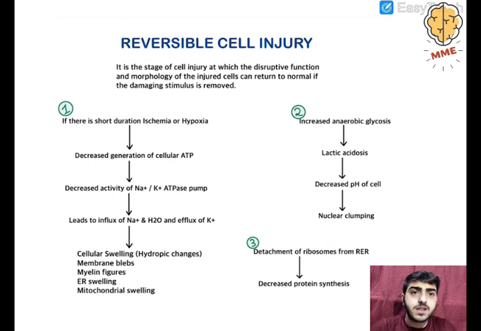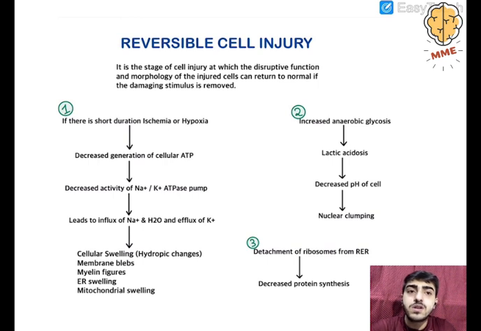Now what happens in reversible cell injury? Three points are important to mention. Number one, if there is short duration ischemia or hypoxia, so let's say the injurious stimulus is ischemia or hypoxia. Ischemia means reduced blood, and reduced blood means reduced oxygen.